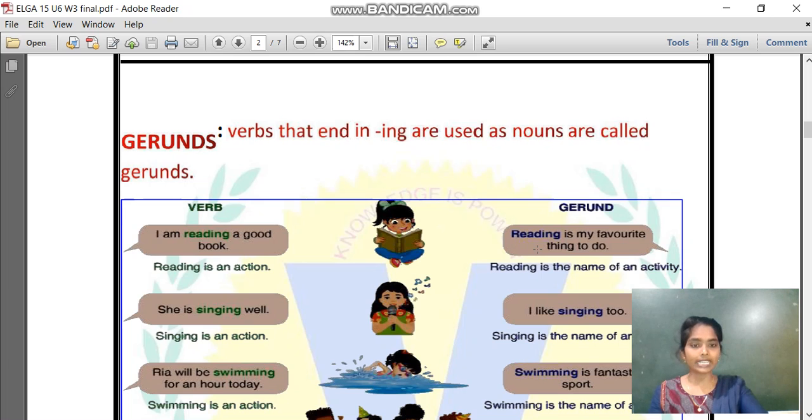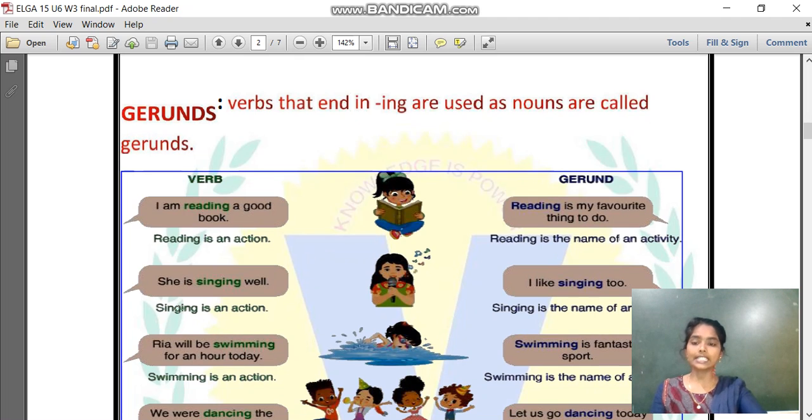Now the second sentence, reading is my favorite thing to do. In the first sentence, I am reading a good book, the reading is showing an action. But in this sentence, the reading is not showing an action, but it is showing the name of an activity. Actually, reading is an activity. It is showing the name of an activity.